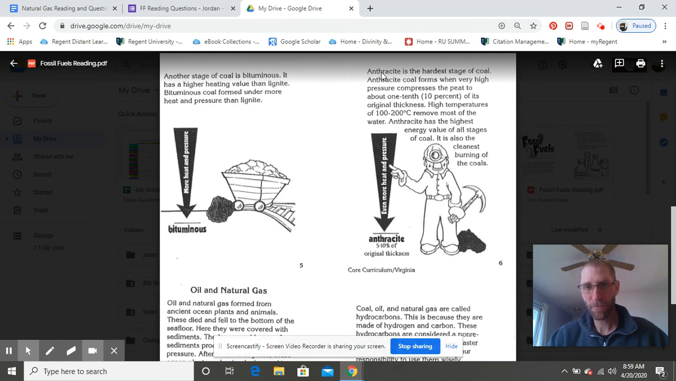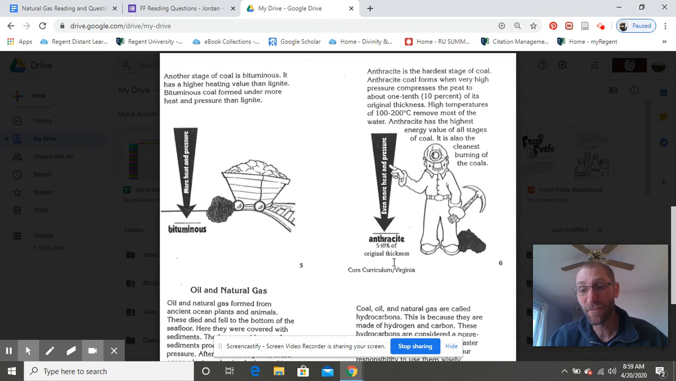The last type of coal is anthracite. Anthracite is the hardest stage of coal. Anthracite coal forms when very high pressure compresses the peat to about 1/10 or 10% of its original thickness. And if you look down here, it says anthracite is 5 to 10%. So it can get even squished even further.